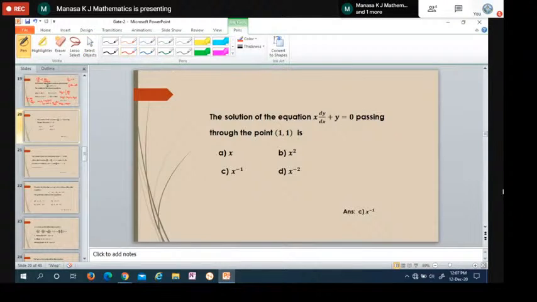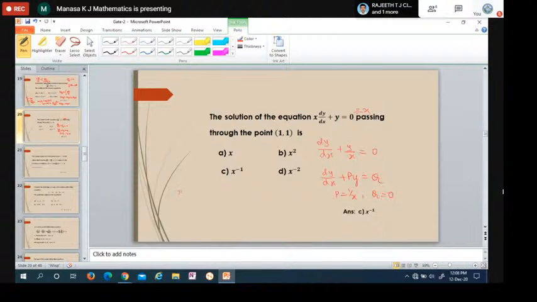I can write the given differential equation as, I just want dy by dx, so I'll divide throughout by x here. So it is dy by dx plus y by x is equals to 0 by x, which is 0. Now this is of the form dy by dx plus py is equals to q. So what are p and q? P and q are functions of x actually. So p is 1 by x and q is equals to 0.